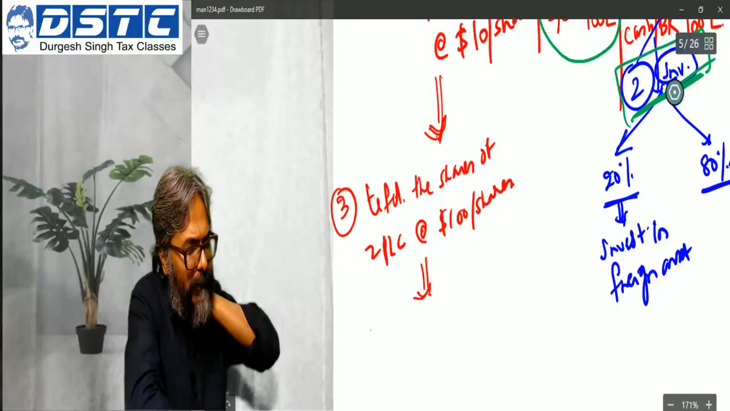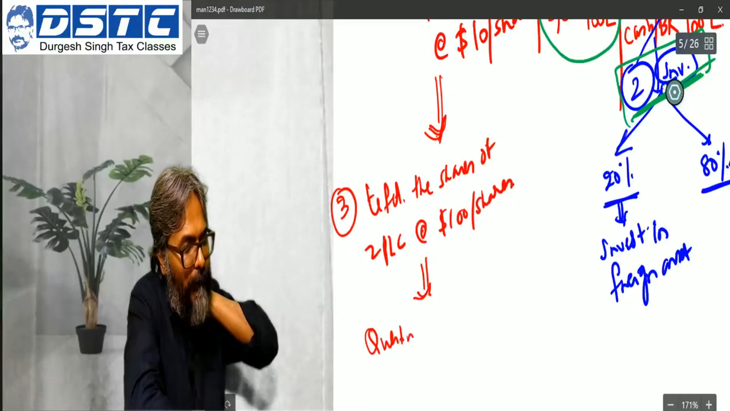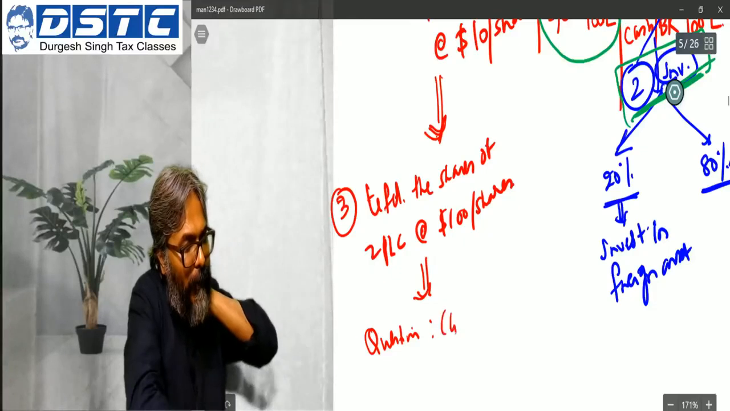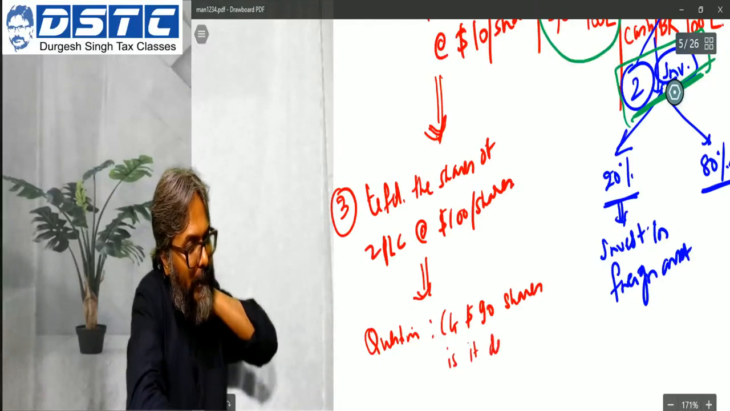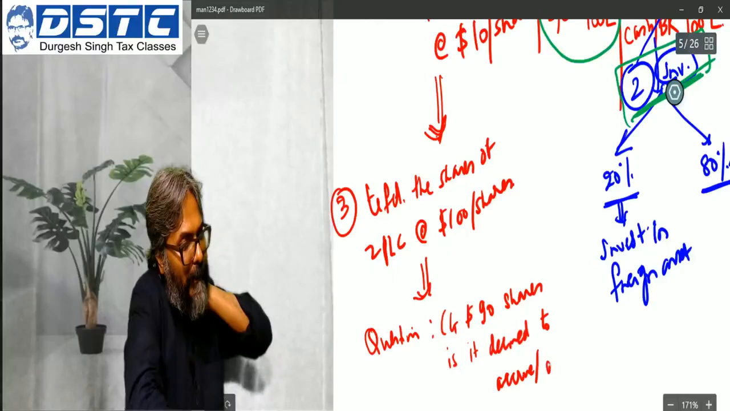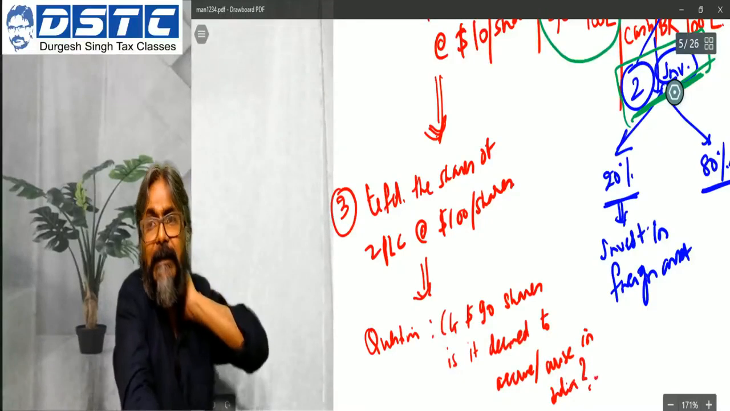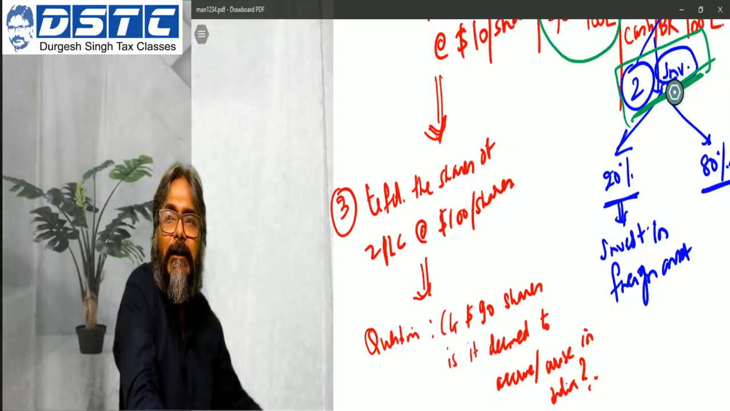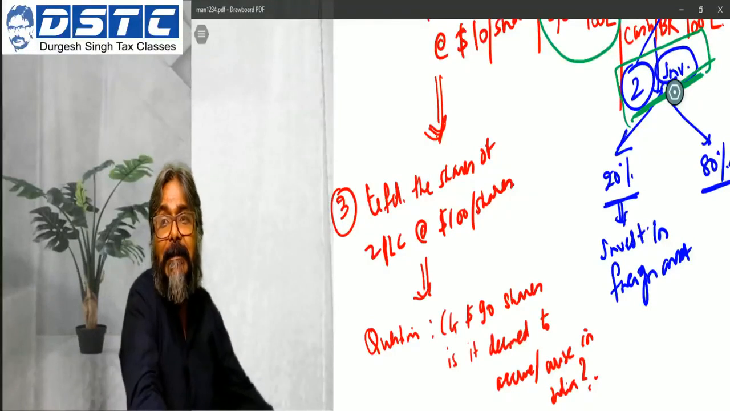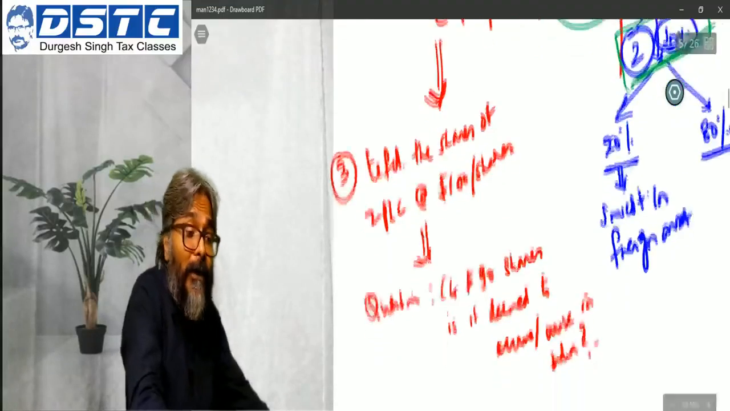Now the question that is to be asked of all of you is this: whether the capital gains of $90 per share, is it deemed to accrue or arise in India? This is a question to be answered. To that the answer is yes. The capital gains of $90 per share, it is deemed to accrue or arise in India. The answer is, students, yes. Now how is that answer yes?